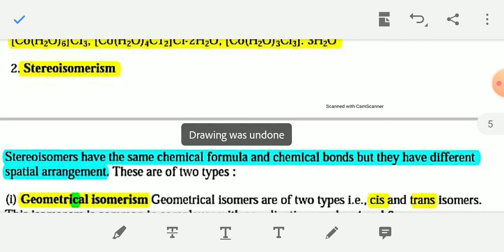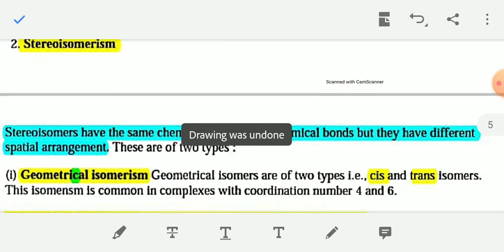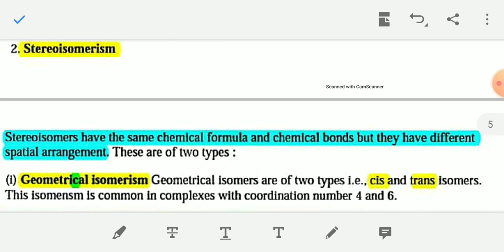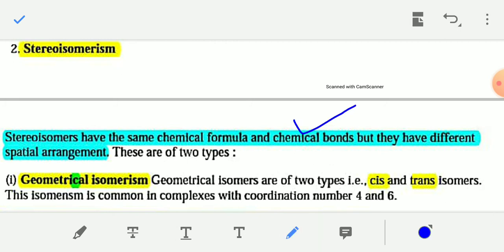Now stereoisomerism. Stereoisomers have the same chemical formula and chemical bonds. The types of bonding are also the same, but they have a different spatial, three-dimensional arrangement of ligands. So stereoisomers have the same chemical formula and chemical bonds also.